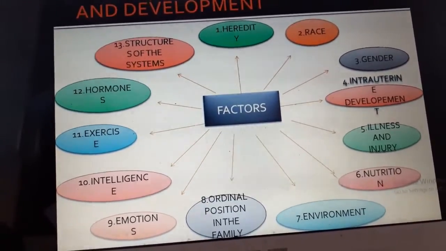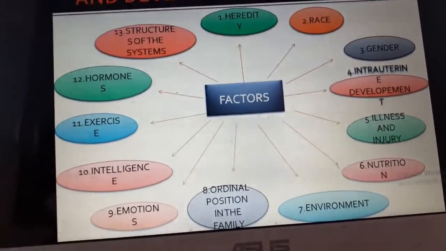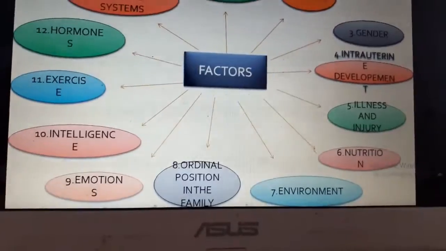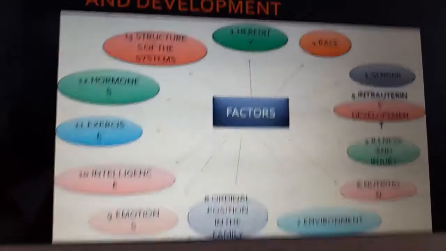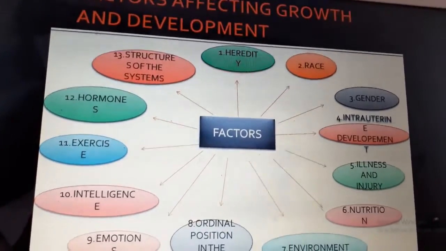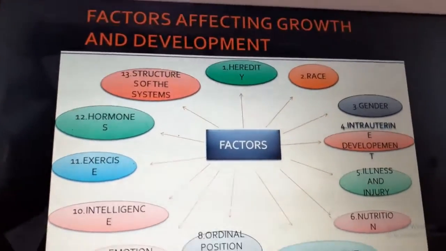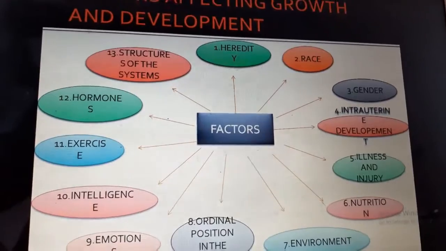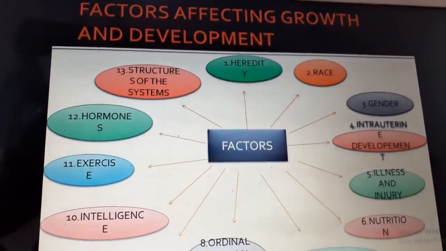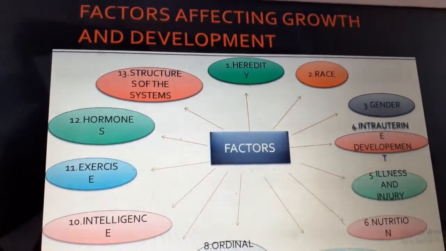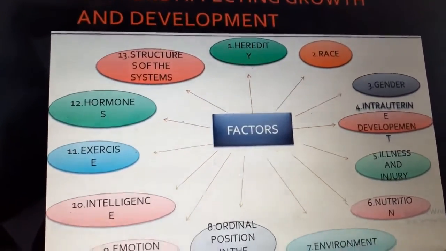Structure of the systems. Each system grows at a different rate. So any problem in any of these systems can affect the growth. For example, the endocrine system. Mainly there are hormones which control the growth of the child, such as the growth hormone. Any problem in any of these systems, the growth can also be affected.